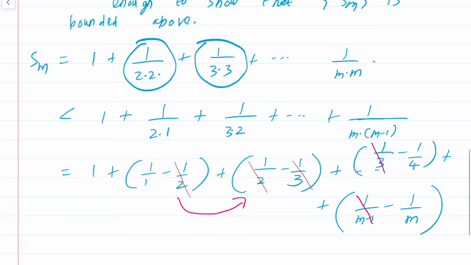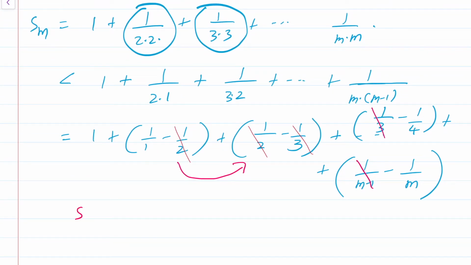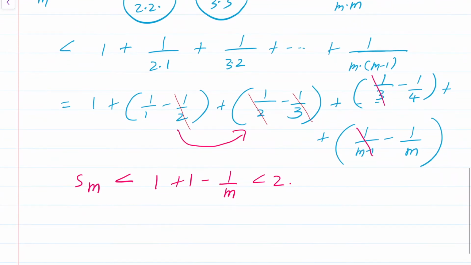So what you will get is Sm is less than 1 plus 1 minus 1/m, right? Which is certainly less than 2. So the conclusion is that Sm is bounded above.